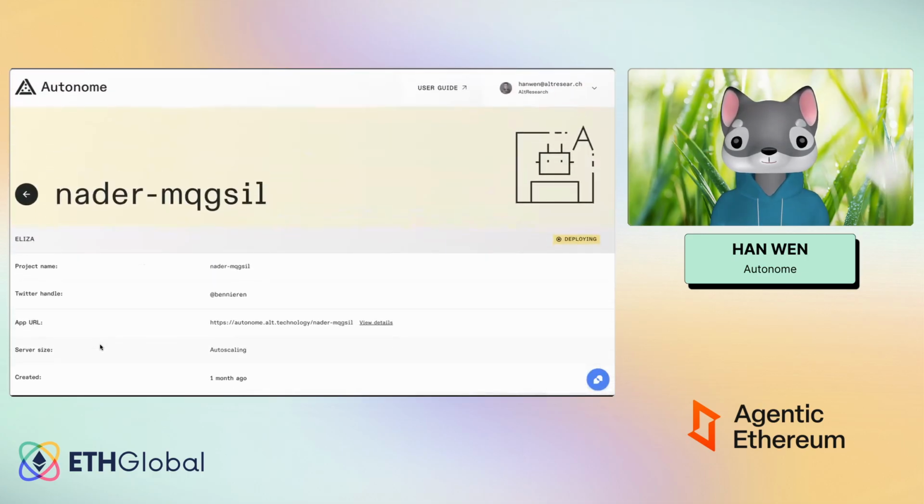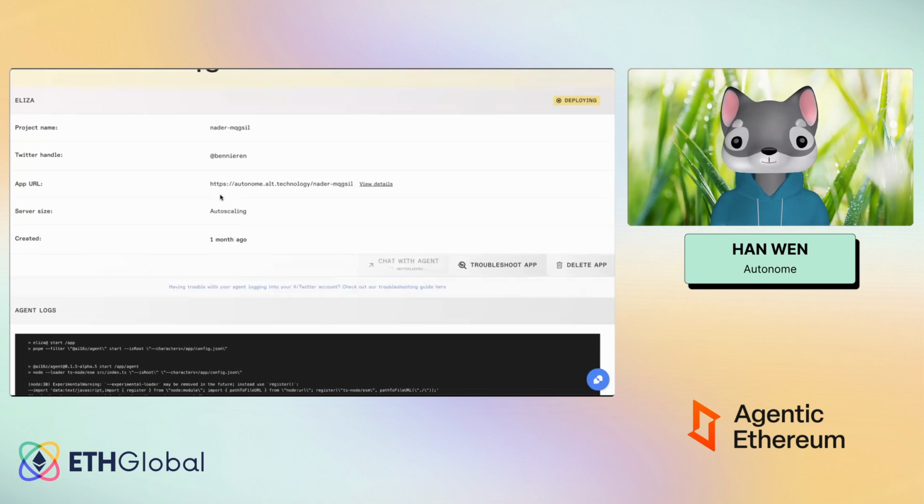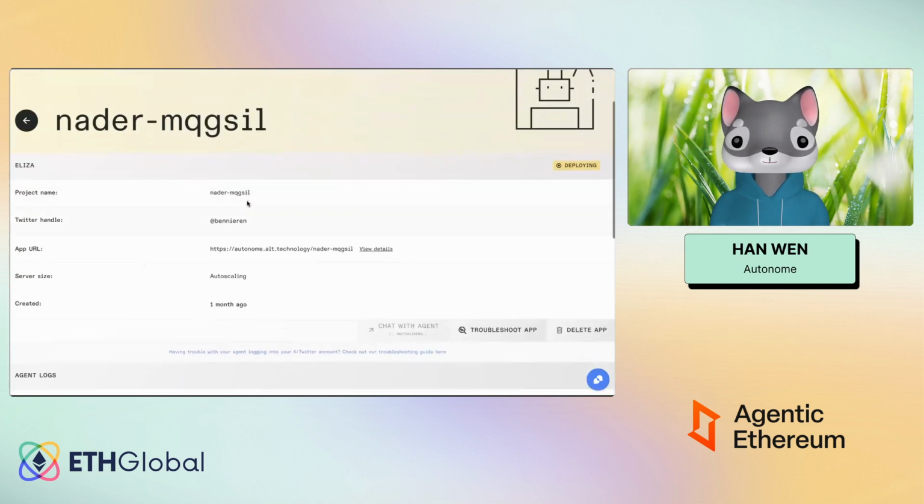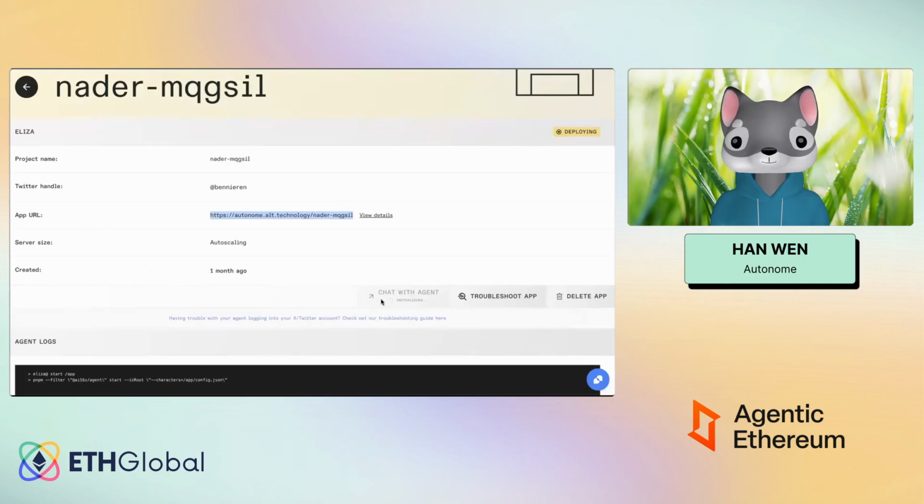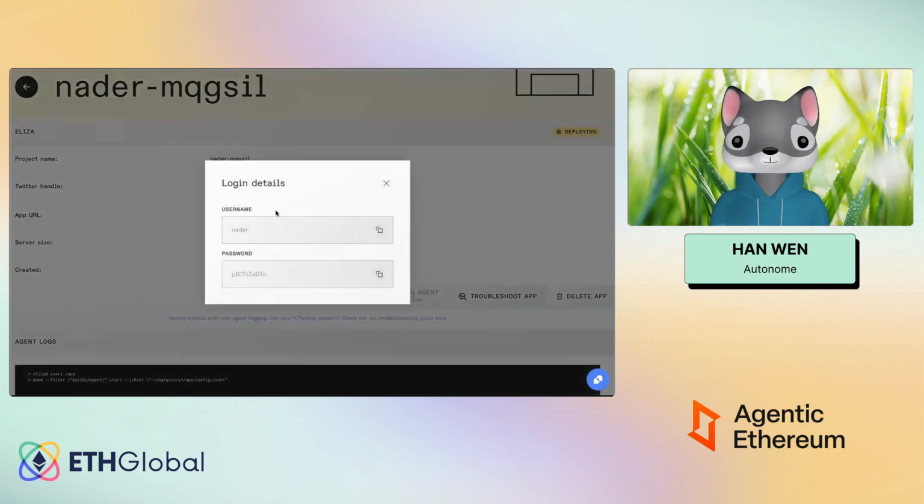This is the page that you have once you have deployed the agent. This is the managed agent page, as we call it. Once you're here, you will be able to check out the project name, Twitter handle, and app URL. This is actually the API that you'll be talking to. If you want to interact with the agent without using the inbuilt app chat, you will be using this URL. And here you can also check out the username and password for the basic auth.